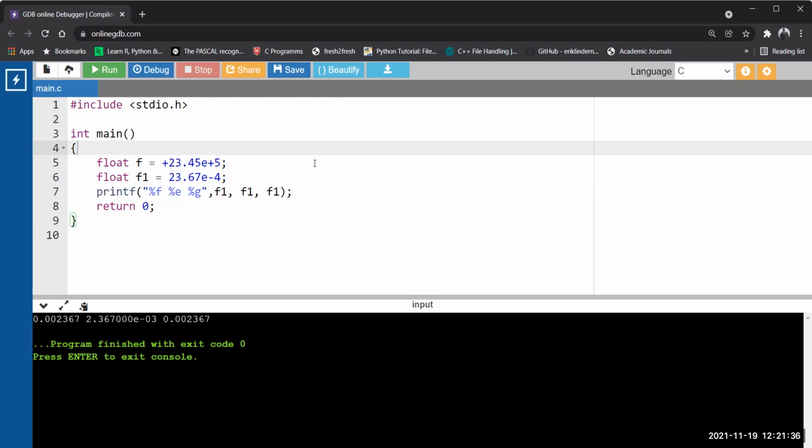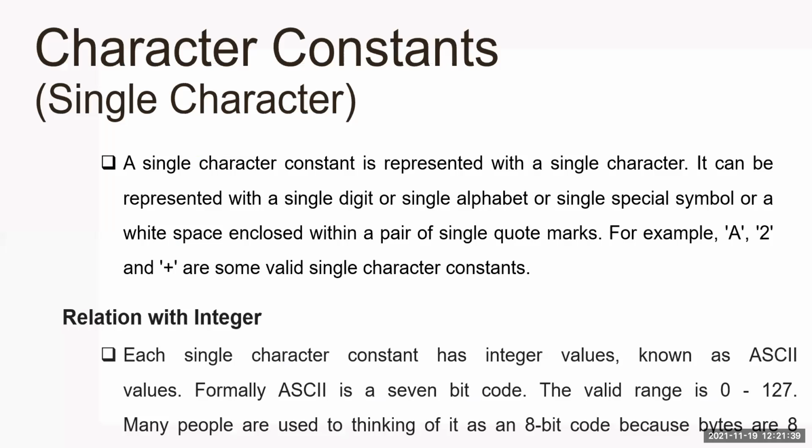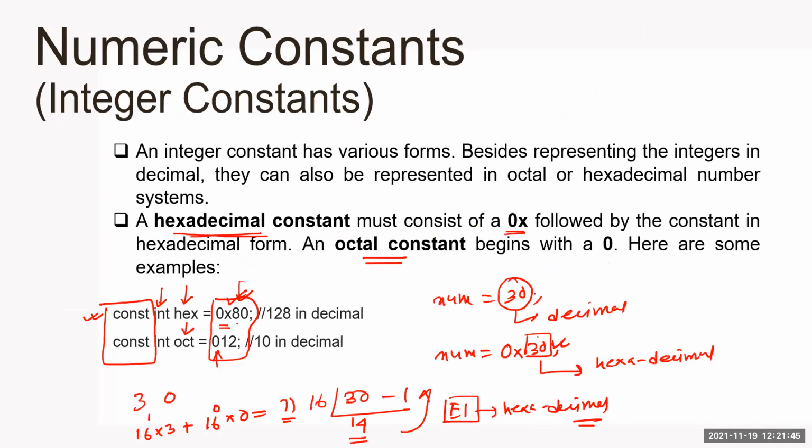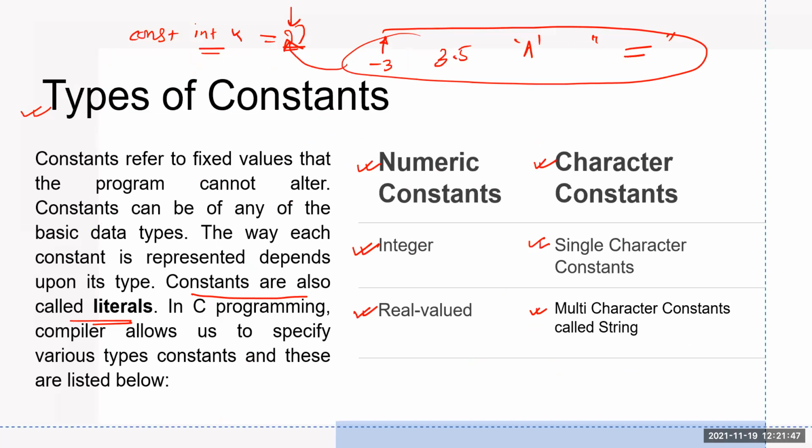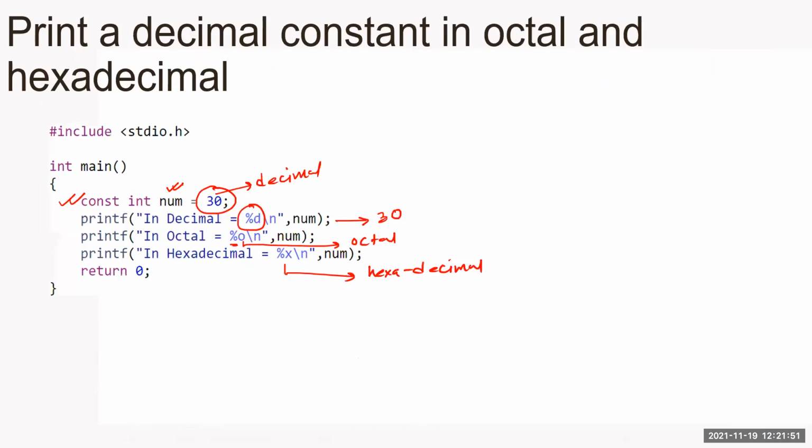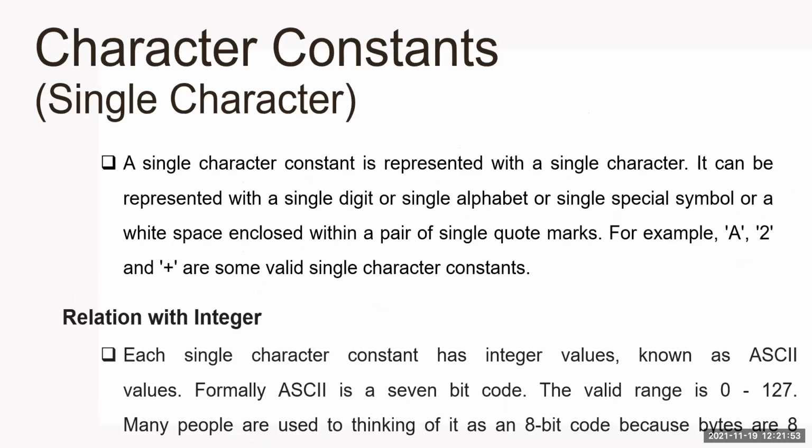Okay, so now let's proceed. Let's see the character constants. As I told you, character constants are of 2 types: single character constants and multi-character constants. Correct. So let us go with the single character constant first.